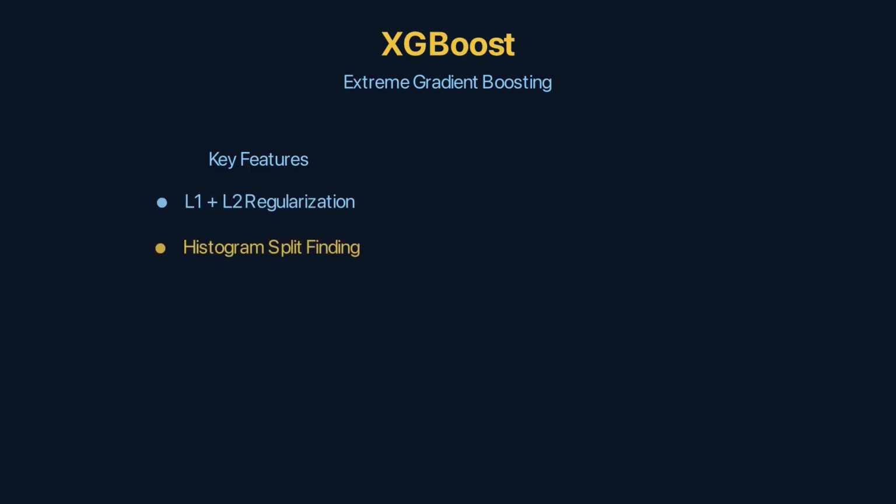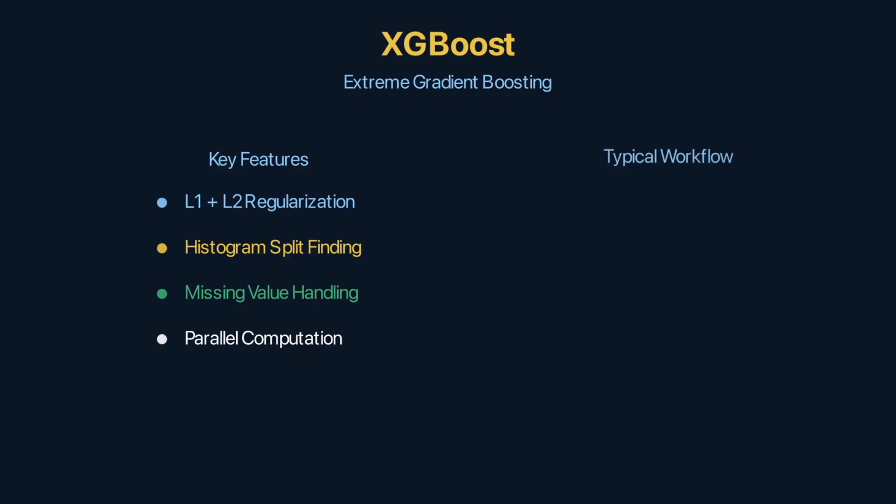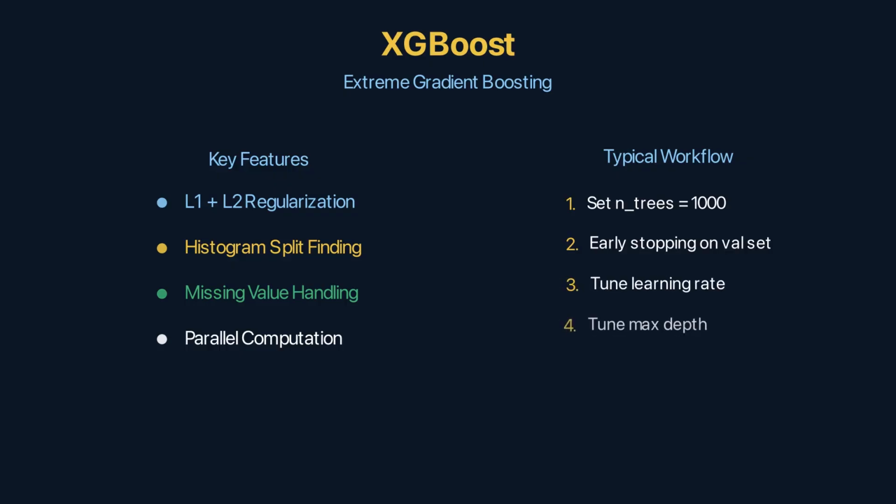XGBoost, extreme gradient boosting, is the engineered version. It adds regularization on the leaf weights to prevent overfitting. It uses histogram-based approximate split finding for speed. It handles missing values natively. XGBoost dominates machine learning competitions and has become the default for structured data prediction.